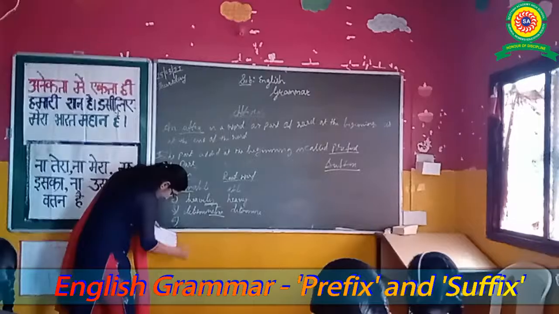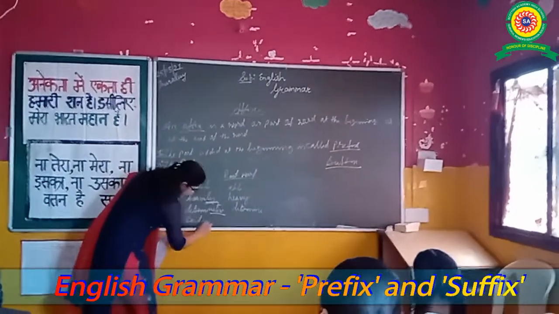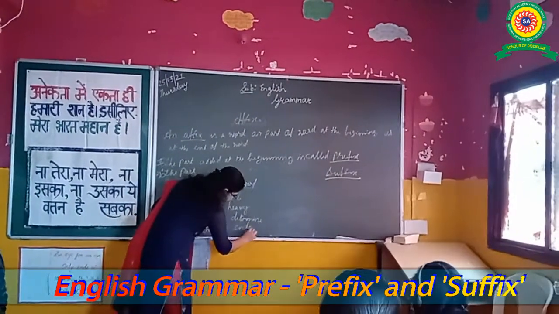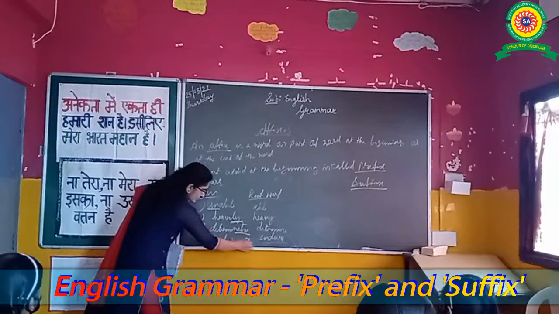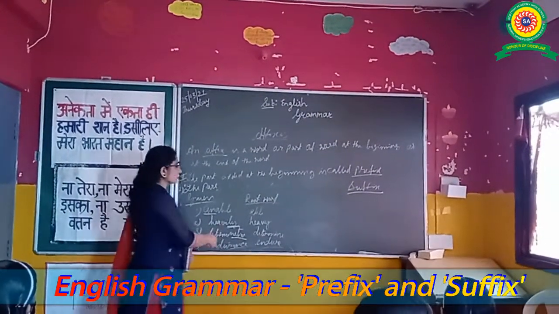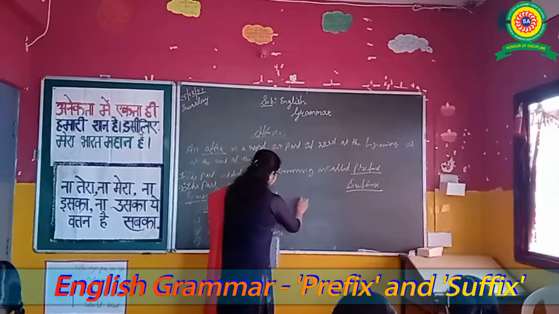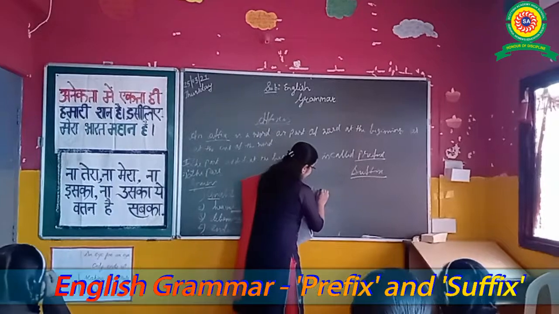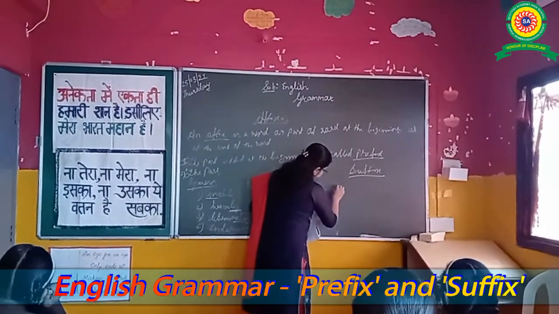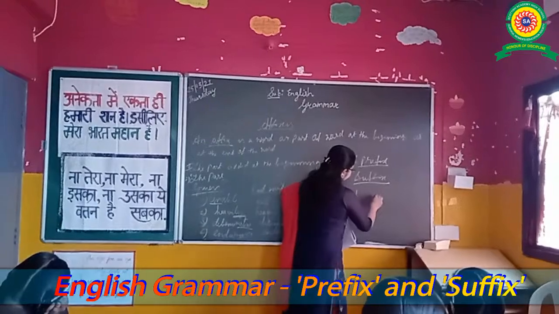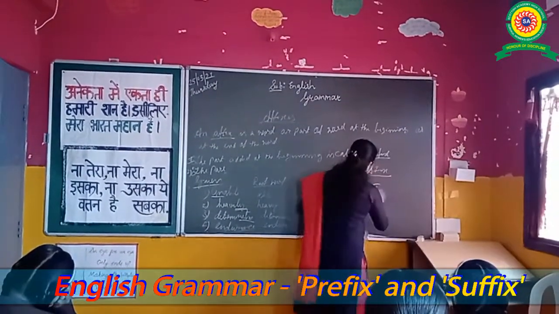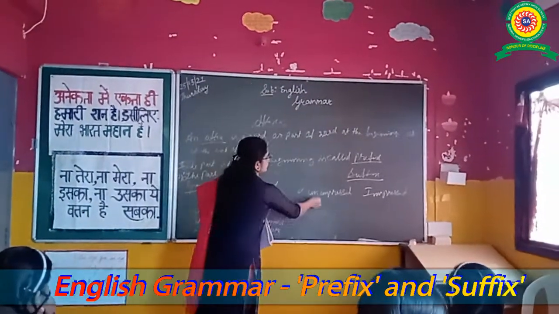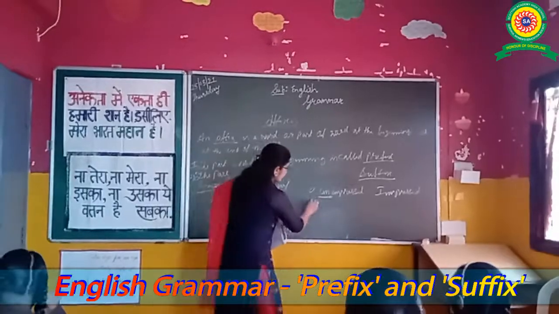Number 4. Endurance. Come on, say now: endure. The root word is endure, and A-N-C-E we are adding at the end, so suffix. Next one, unimpressed. Which is the root word? Impressed. Whether it is suffix or prefix? Prefix, because it is added at the start of the word.